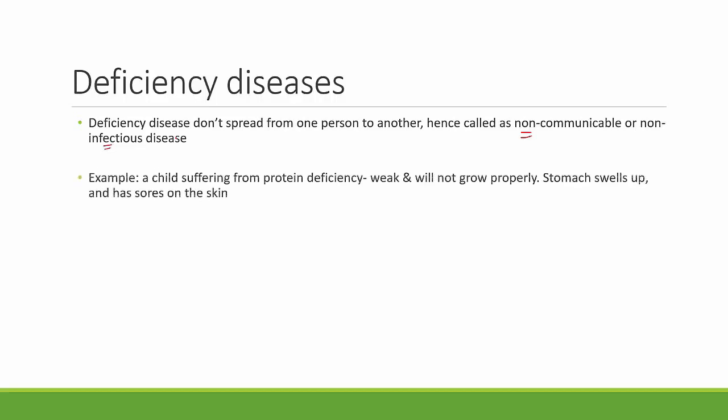When you notice a child who has a protein deficiency, that child will be very weak and that child won't grow properly. By grow properly, I mean for that particular age, the height and the weight won't be correct or won't be ideal. They will have low birth weight or low height for that particular age, and the stomach will swell up. Also, a child suffering from protein deficiency has sores on the skin. This is because of protein deficiency. So you can see how important it is to have certain nutrients in our diet. Now let us study them one by one with examples.